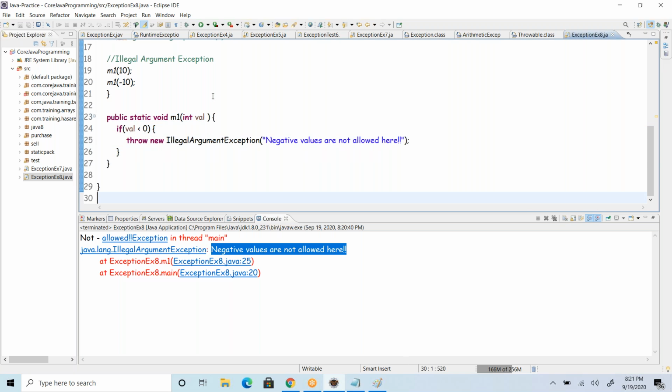So these are the possible important exceptions. However, you can go through the material I have shared with you, so that gives you more details.